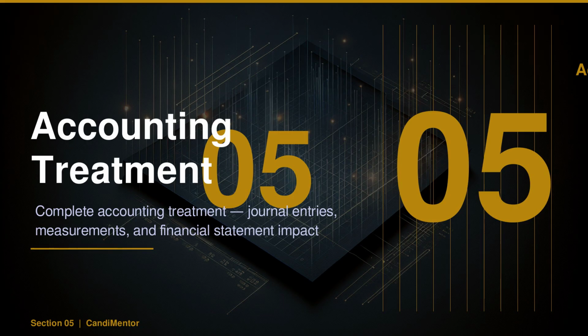Meridian Corporation, a global manufacturing company, acquires $1,200,000 in raw materials for its production line. Watch as each accounting event unfolds, from initial recognition to how these costs impact the financial statements over time.